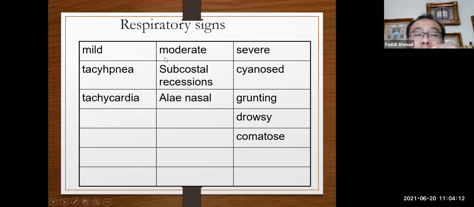So what are the signs? The signs can be divided into mild, moderate, and severe. A mild patient can have tachypnea, tachycardia only. Moderate can have some evidence of subcostal recessions, nasal flaring. Severe can have cyanosis, grunting, drowsy, or comatose. So that is how you differentiate whether it is mild, moderate, or severe.